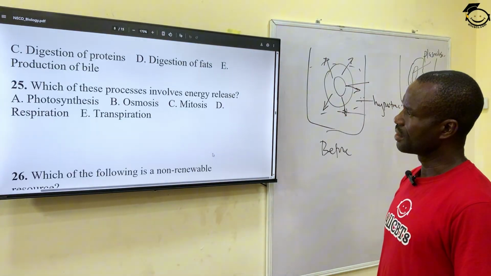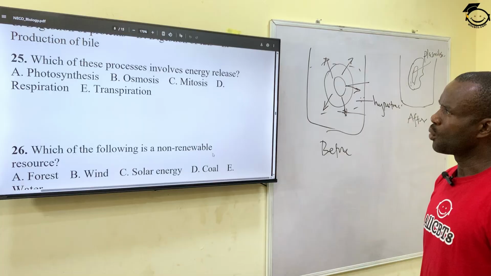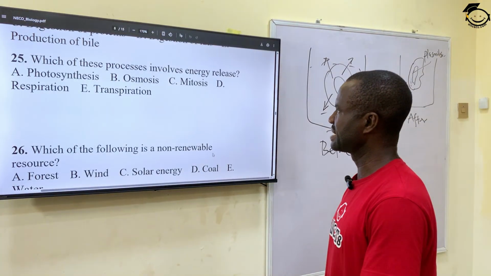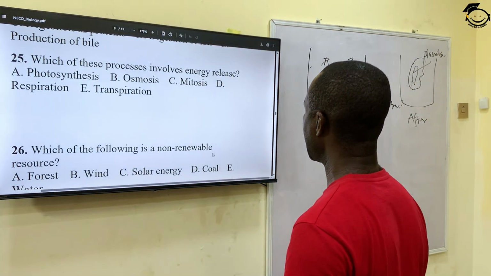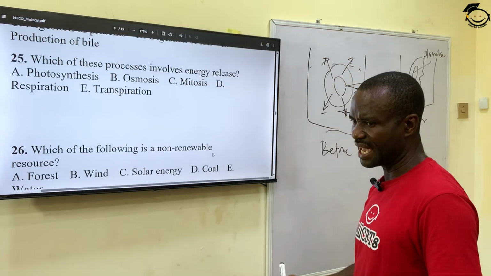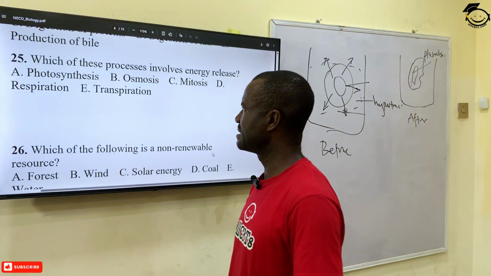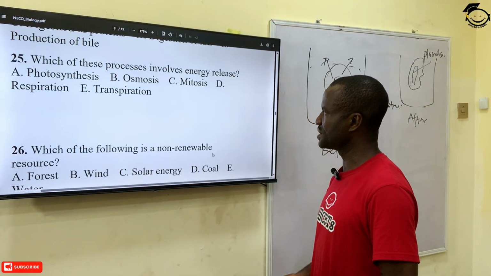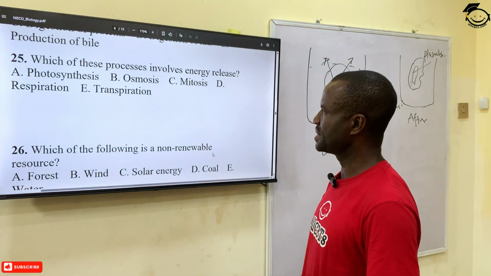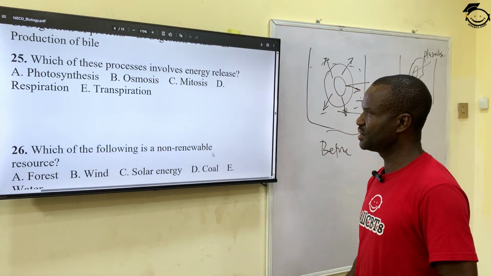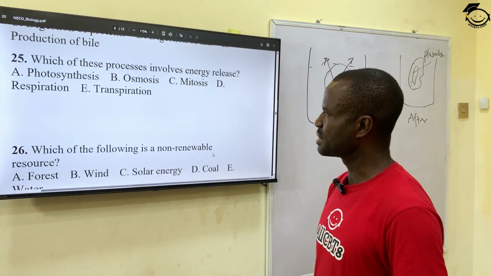All right. Question 25 says, which of these processes involves energy release? That is, energy is given off. A, photosynthesis. B, osmosis. C, mitosis. D, respiration. And E, transpiration.